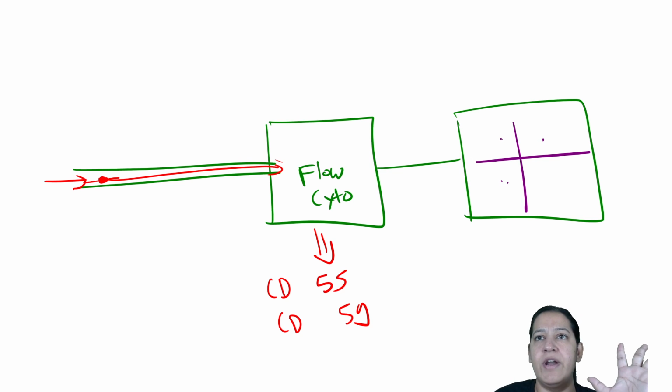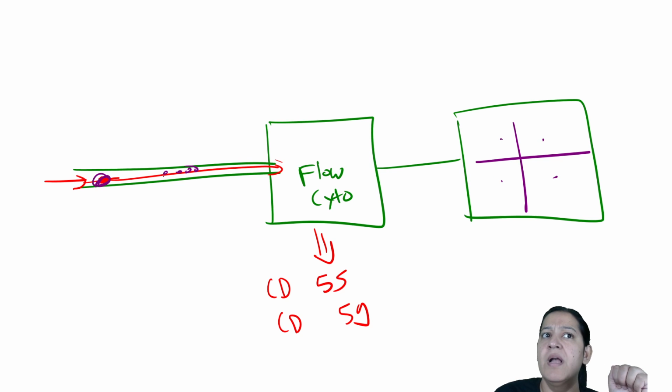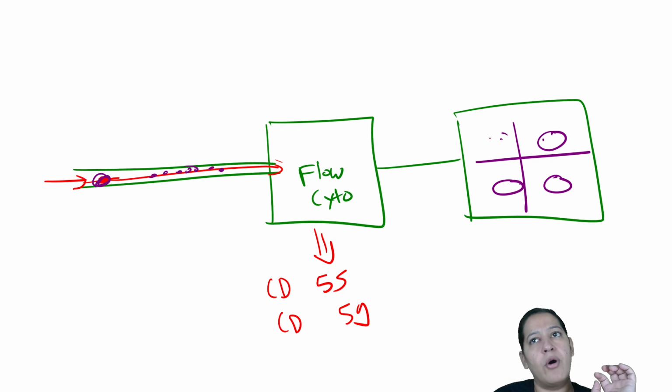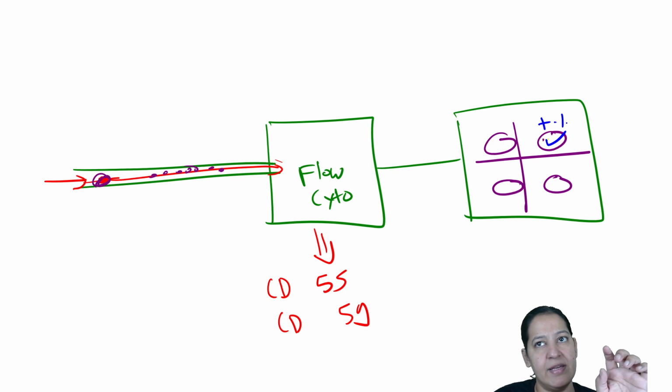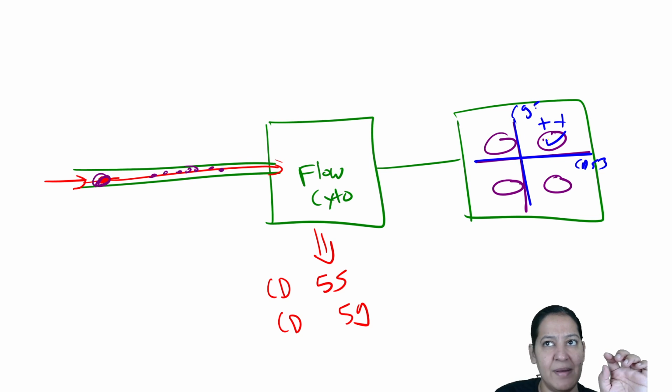So in which quadrant is the population? This one drop contains millions of RBCs. So do all RBCs fall in this quadrant, or this quadrant, or this quadrant, or this quadrant? If this is the quadrant, then both of them are positive. The x-axis has CD55 and the y-axis has CD59. That is the setting I have done.